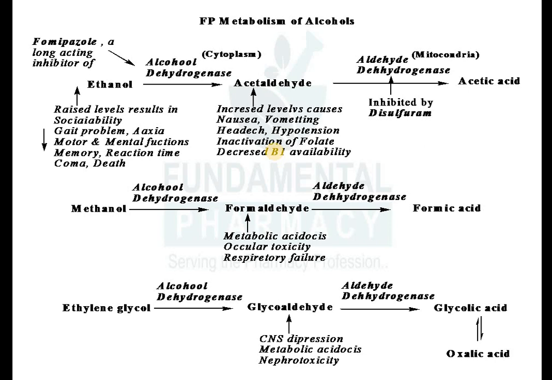Acetaldehyde is not good for your body, that's why it is metabolized into acetic acid by aldehyde dehydrogenase. This acetic acid will later be converted into carbonic acid and carbon dioxide. Now this aldehyde dehydrogenase enzyme is inhibited by the drug disulfiram.